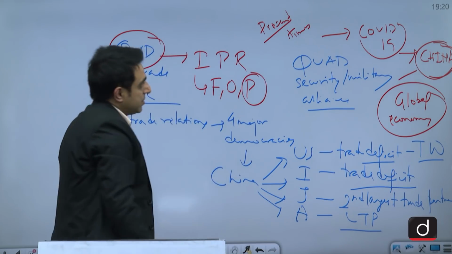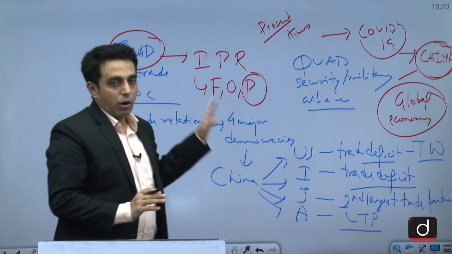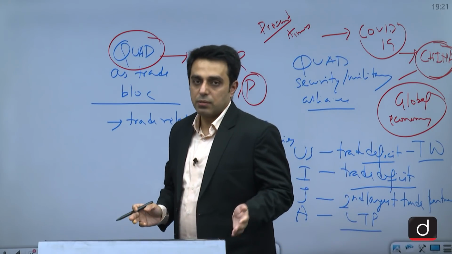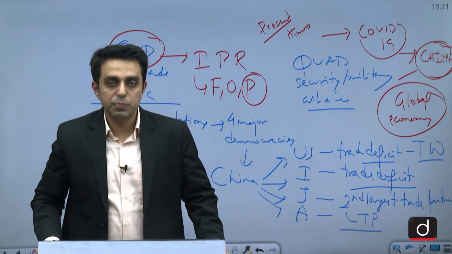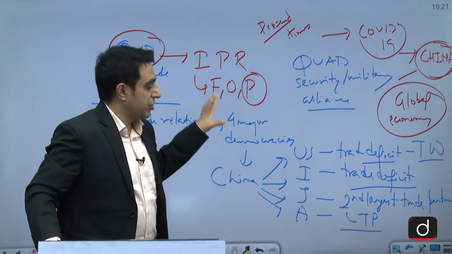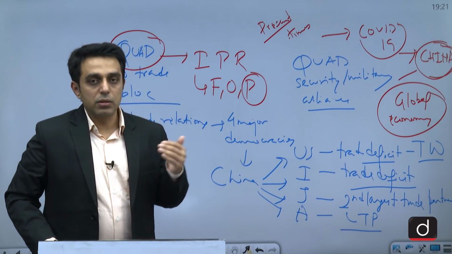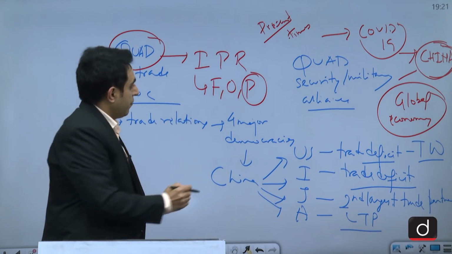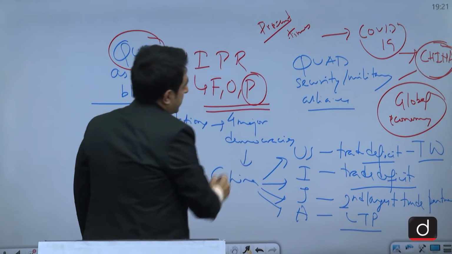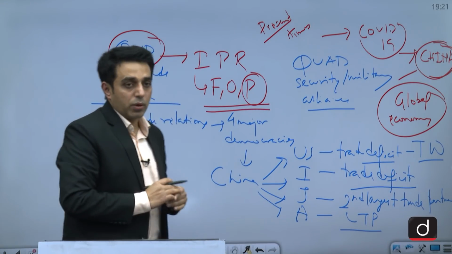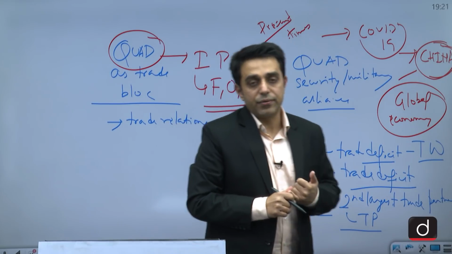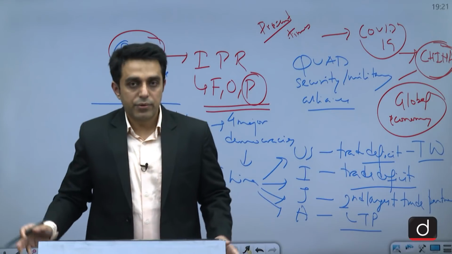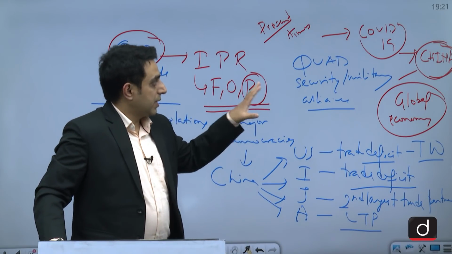Free, open and prosperous are all basically hinting at the trade relations in this part of the world, because major trade is passing through this Indo-Pacific region, and all the countries which are part of Quad want it to be free, open and prosperous. And for that, it is important that no one single country is able to exercise a veto over the trade relations. And that is basically China.